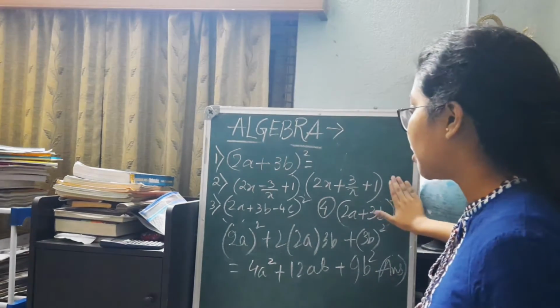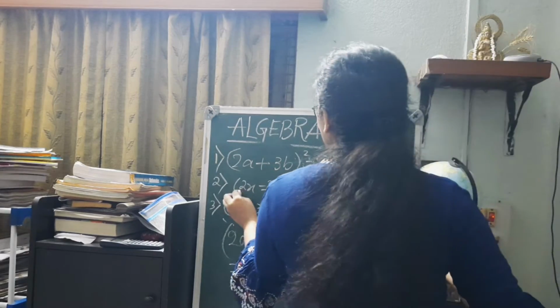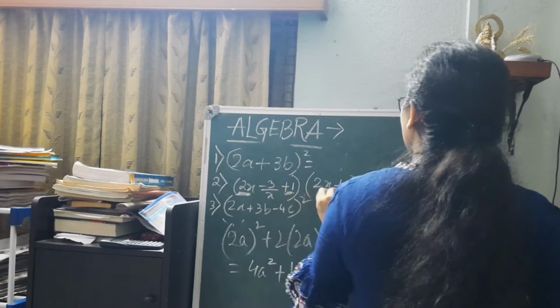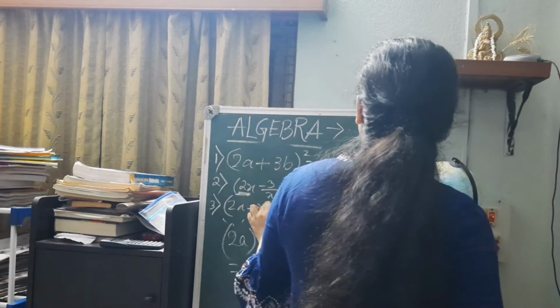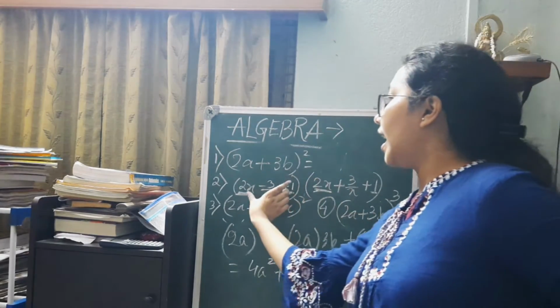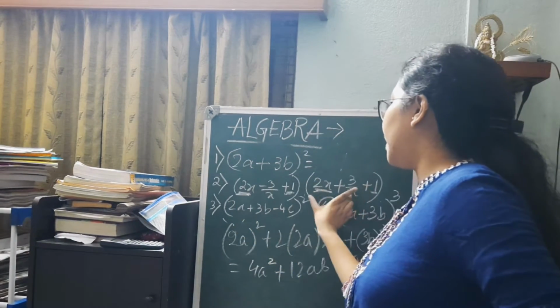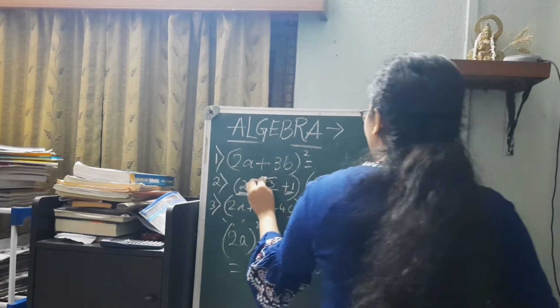Then the next question, question number 2. I think you can identify the form: 2x plus 1, and this one is also 2x plus 1 common, but this one is minus 3 by x and plus 3 by x. That means it is of the form (a minus b) into (a plus b). Here 3 by x is the b part actually.